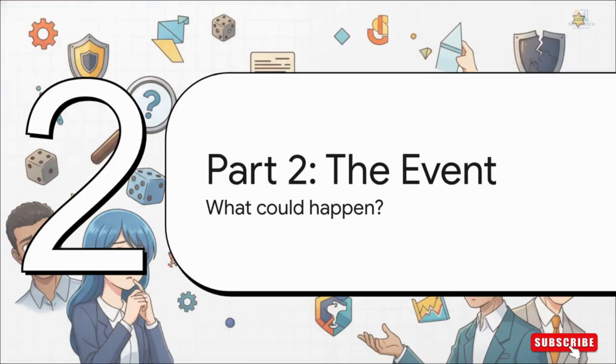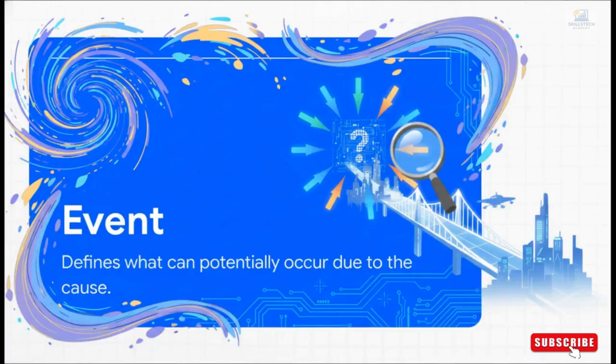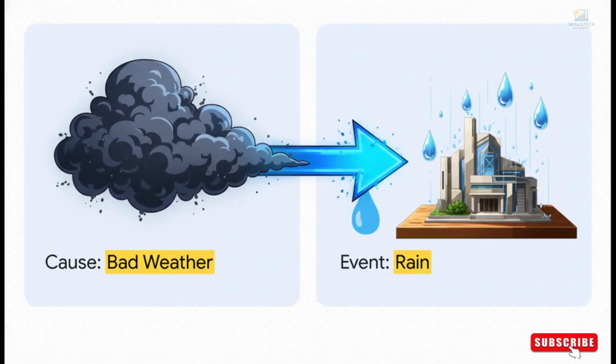Okay, so once we have our cause locked in, we can move on to the second part, the event. This is where we start looking into the future and ask, okay, based on this existing cause, what could potentially happen? The event is that uncertain thing that might happen because of the cause. It's the critical link between what's happening now and what might happen to our project down the road. And just look at how clear this makes everything. If the cause is bad weather, then a potential event is rain. If the cause is good weather, a potential event is sunshine. You see that direct logical link? We're building a really clear chain of logic here.